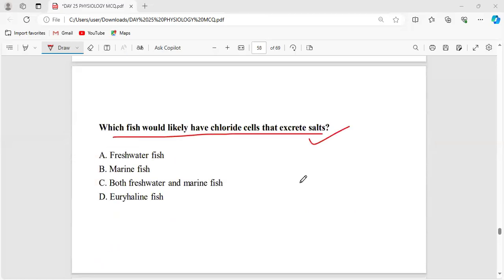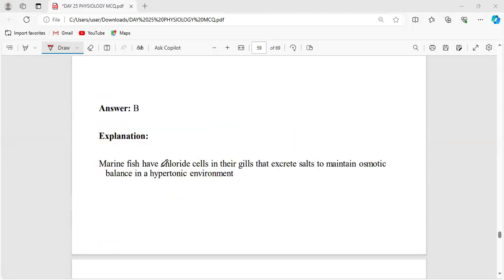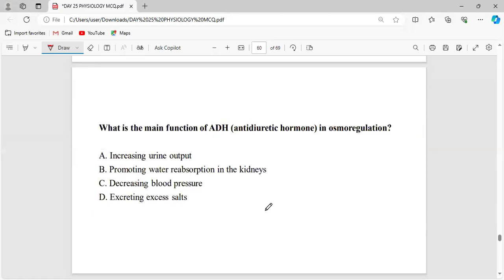What is that? Marine water fish. Marine water fish have chloride cells in the gills. These excrete the salts to maintain the osmotic balance. The chloride cells are present in both. So what is the function regarding their freshwater and marine water? Kindly make a note of that.